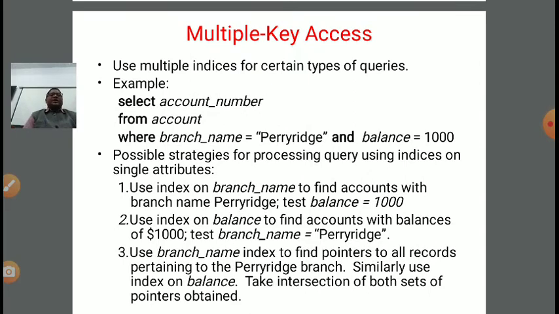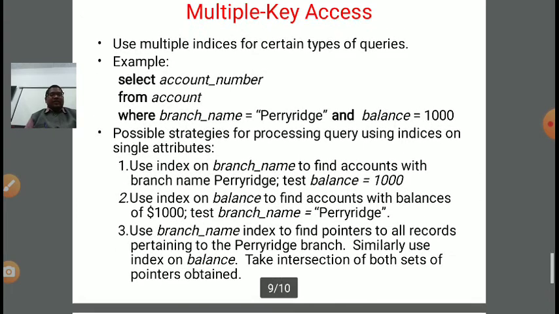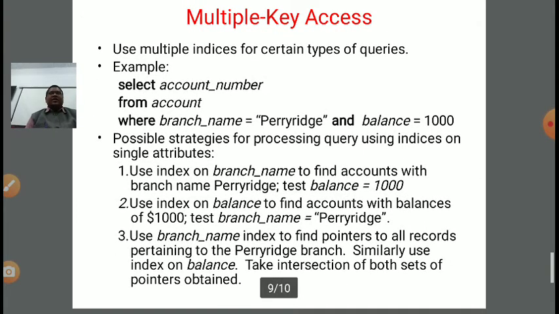Now next is multiple key access. As the name implies, in multiple key access we use multiple indexes for certain types of query. With the help of an example we will understand this concept. In this example, we are selecting the account number column from the account relation where the predicate is branch name should be Paris and balance should be 1000.